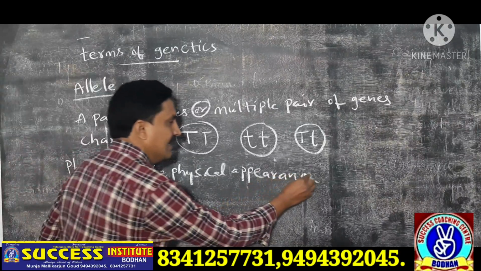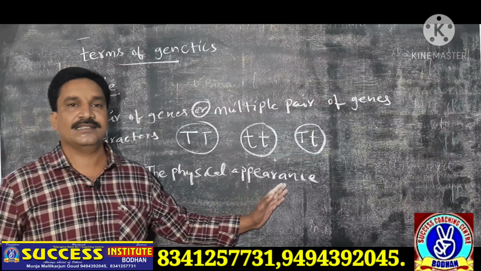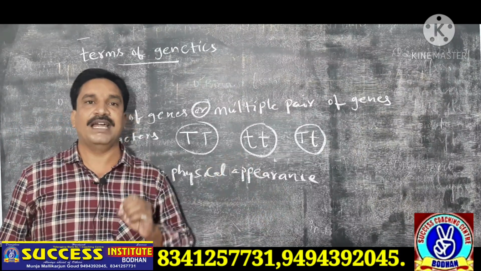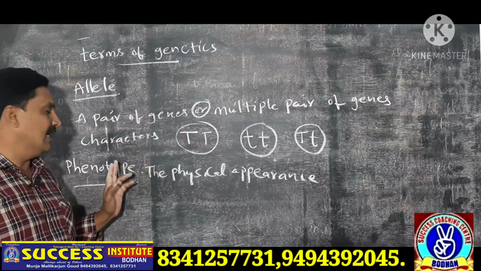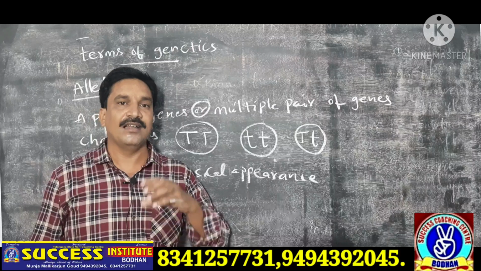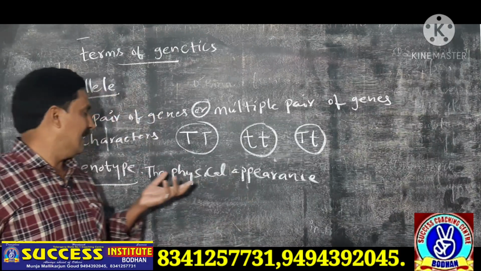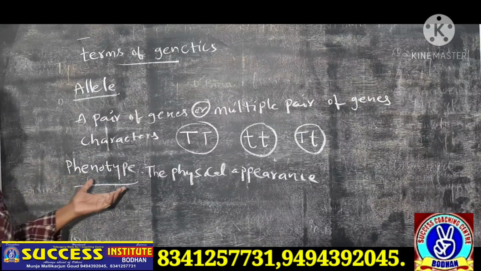For example, external characters. If we observe a plant and it is tall, that character is called phenotype. For example, the flowers are white in color or red in color, that character is called phenotype. Outer characters, external characters.